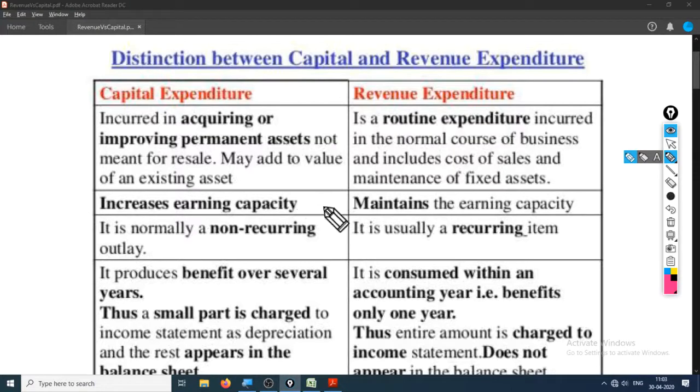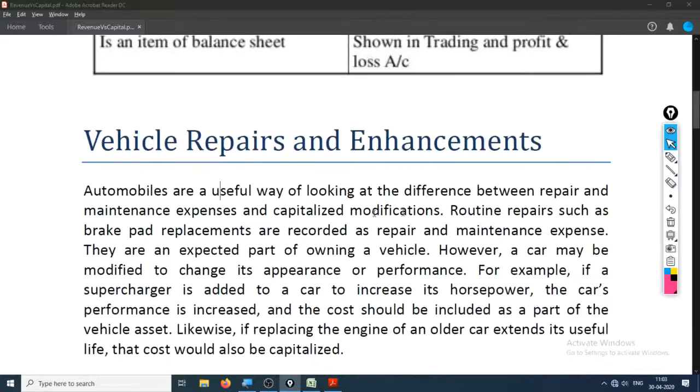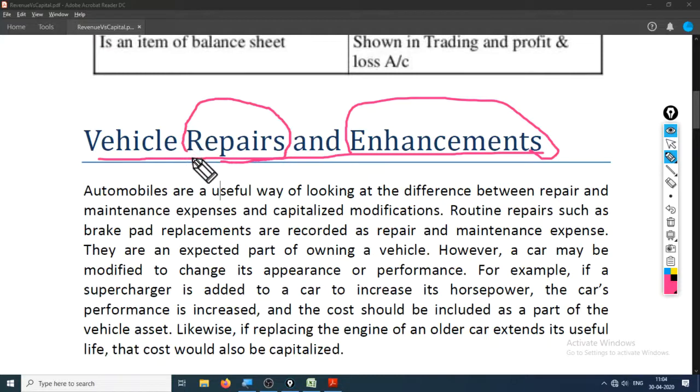Okay, so let's study an example first and then decide what is capital and what is revenue. This is a very common example, that is vehicle repairs and maintenance or enhancements. Automobiles are a useful way of looking at the difference between repair and maintenance expense and capitalized modification. Routine repairs such as brake pad replacement are recorded as repairs and maintenance. They are an expected part of owning a vehicle.